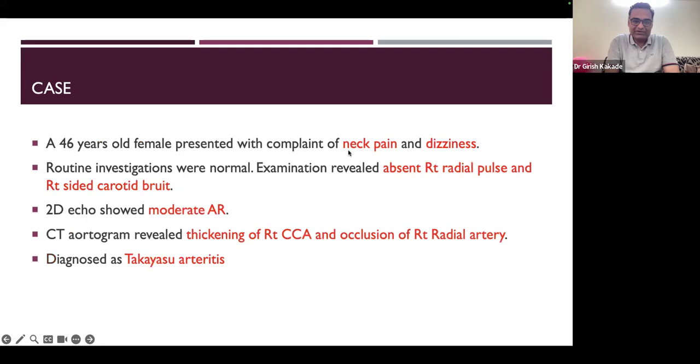46-year female presented with complaint of neck pain, dizziness. Routine investigation showed absent right radial pulse and right side carotid bruit. 2D echo also showed moderate AR. There was thickening of right common carotid artery and occlusion of right radial artery. So even though she is a 46 years female, her symptoms were ongoing for a few years. So this was Takayasu arteritis or not giant cell.